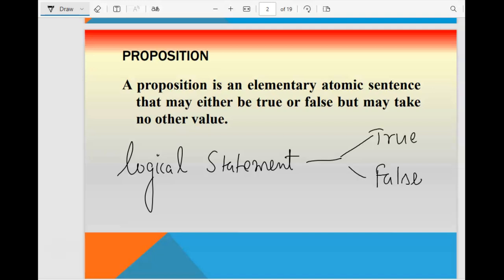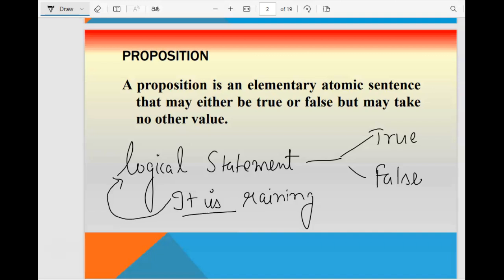Anything you can consider. Suppose I am saying it is raining. So what is that? You can check it is raining. So you will say yes, it is raining, or no, it is not raining. So it is possible for you to find the answer of this in true or false form. So this is a statement which is called a logical statement.